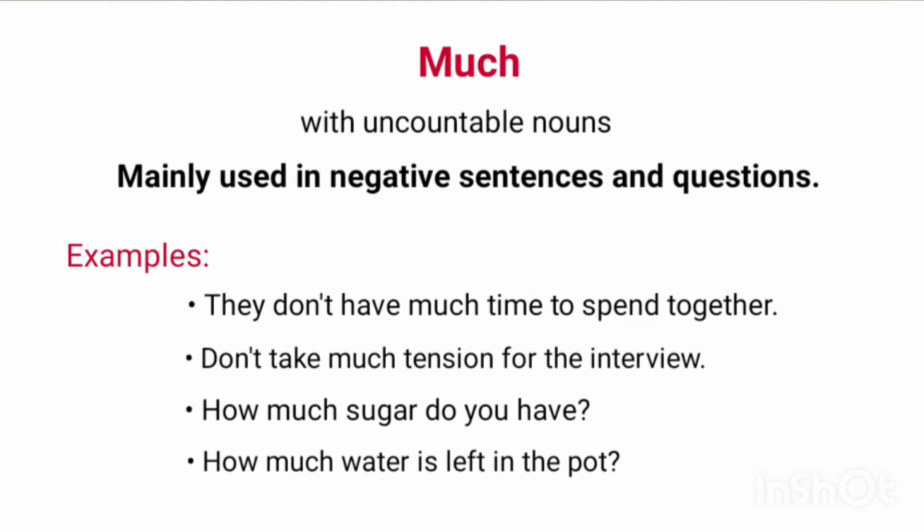In these negative sentences, much is used with uncountable nouns, time and tension. Now look at the questions. How much sugar do you have? How much water is left in the pot? Here, sugar and water are uncountable nouns.